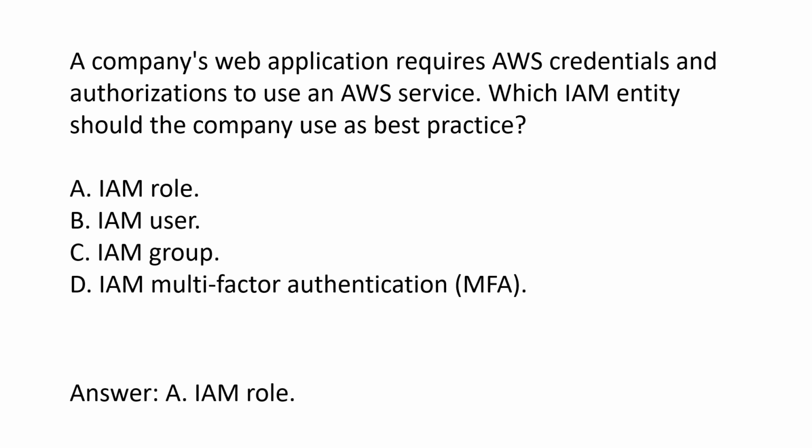An IAM user is an entity within IAM that is created to represent an individual user. It is associated with credentials, such as an access key and secret key, which can be used to access AWS services. An IAM group is an entity within IAM that is used to group IAM users. It is used to assign permissions to multiple users at once, making it easier to manage user permissions.